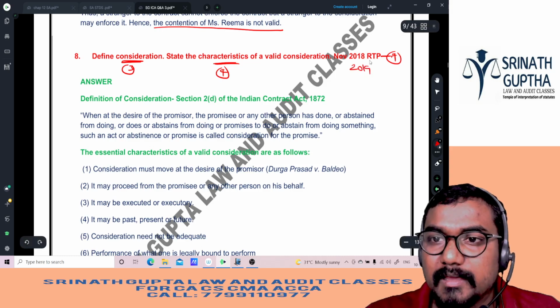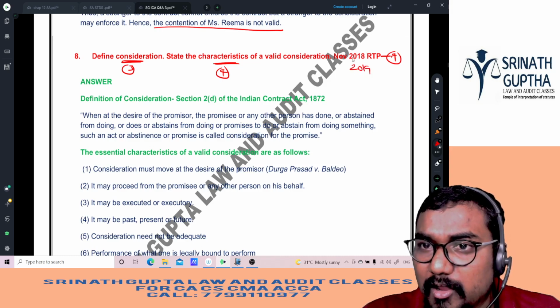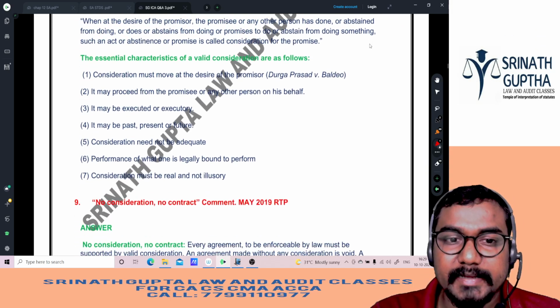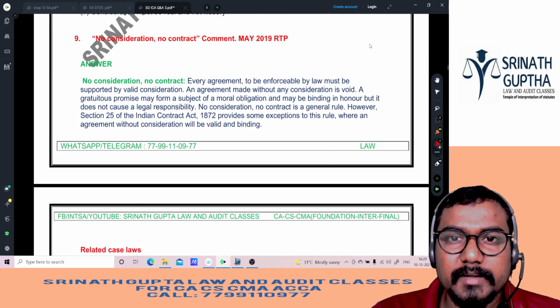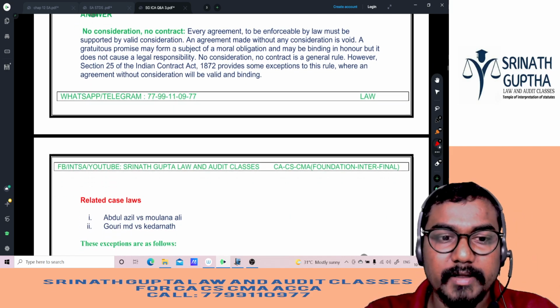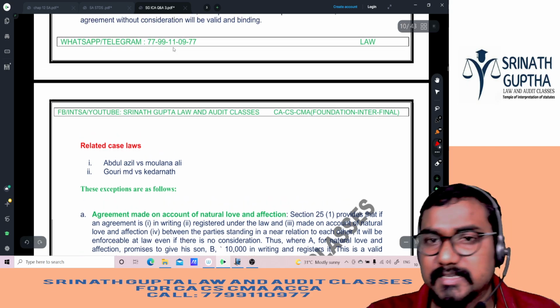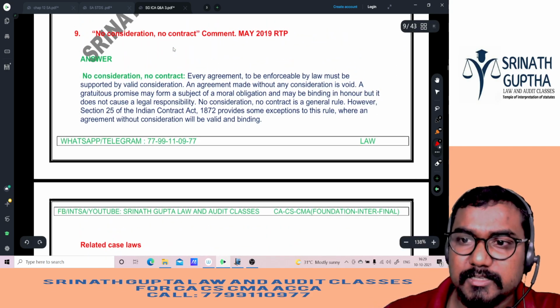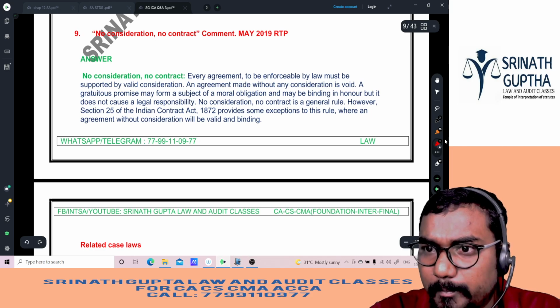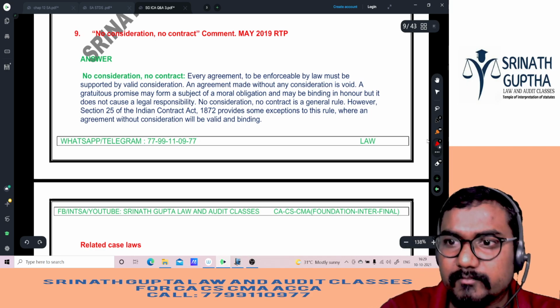2019 also it came, beta. This came in the November 2018 RTP. The same question was copy-pasted in the 2019 exam, beta. Next question, beta: no consideration, no contract. Just now we have discussed the first question, and the first question is exactly the same. So you will know the importance of these questions, na, beta?